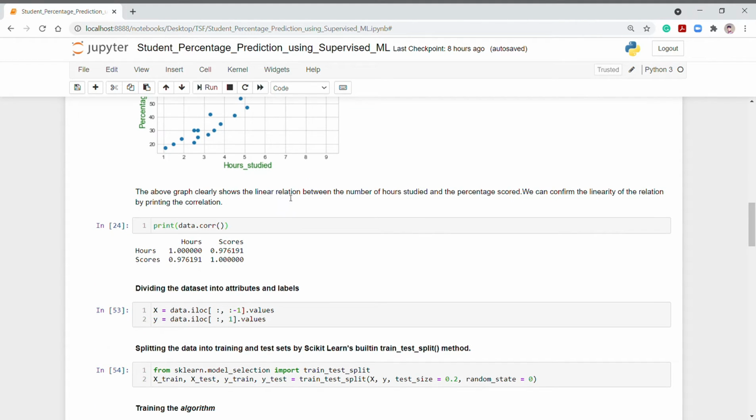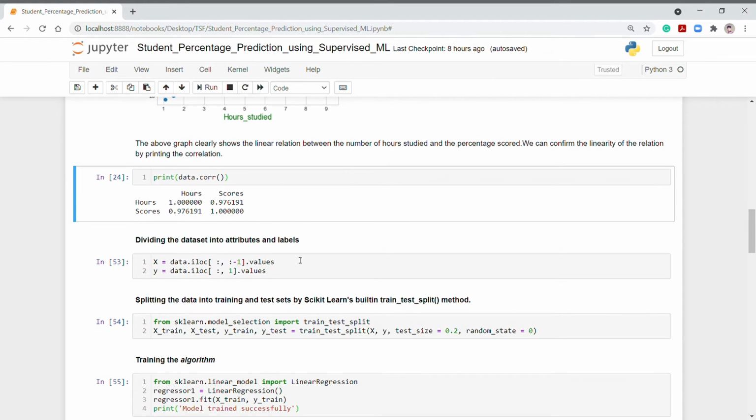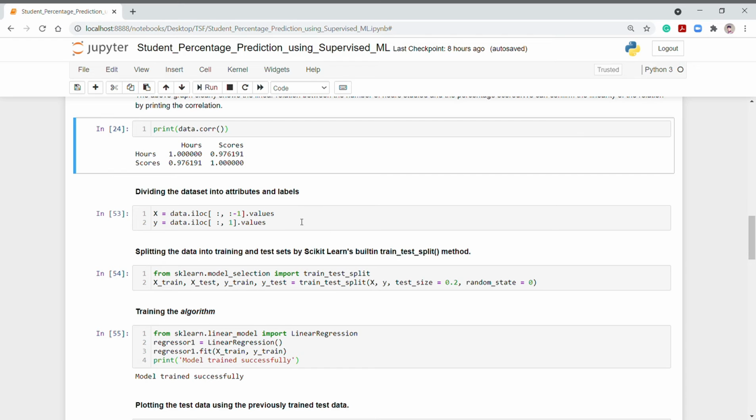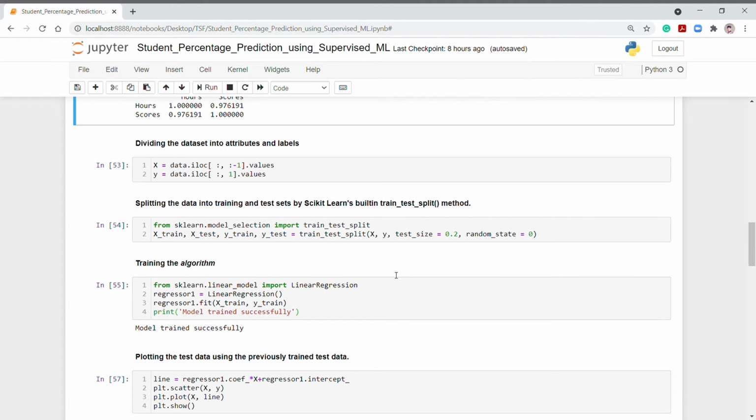In order to confirm the relation, I have printed this, and it can be seen from the output that the relation is confirmed to be linear. Next thing is we will divide the dataset into attributes and labels. I have done the same, and after that we need to split the data into training and test sets. So I have used scikit-learn's built-in method, which is train test split.